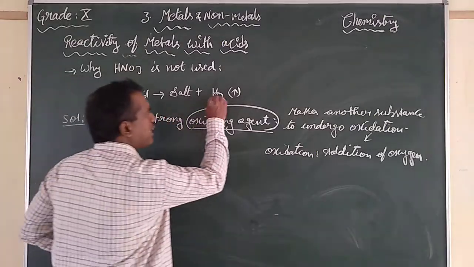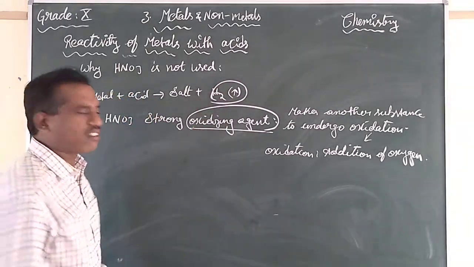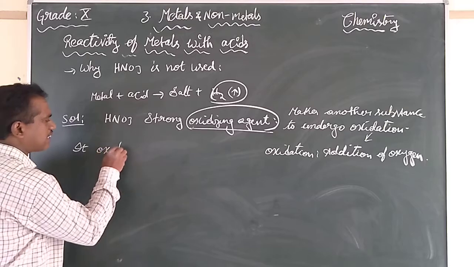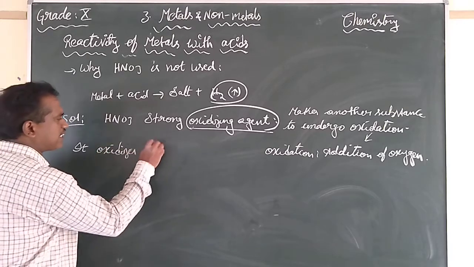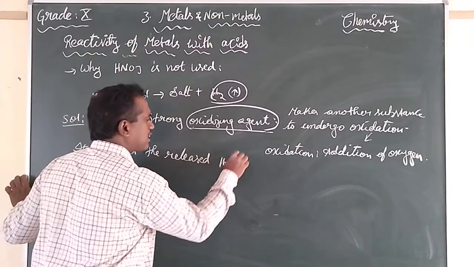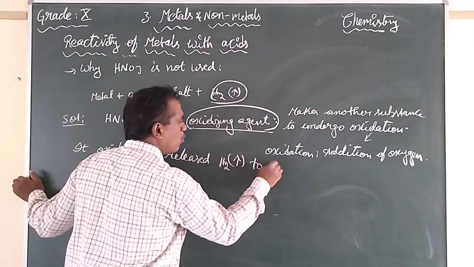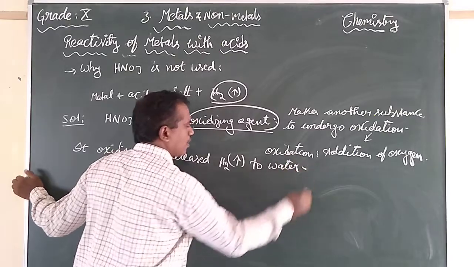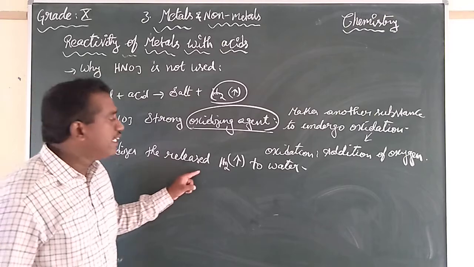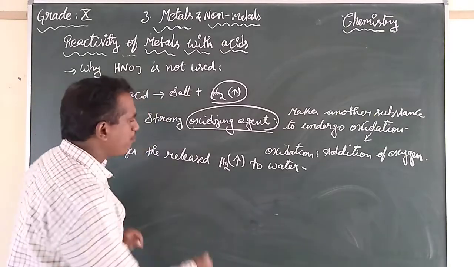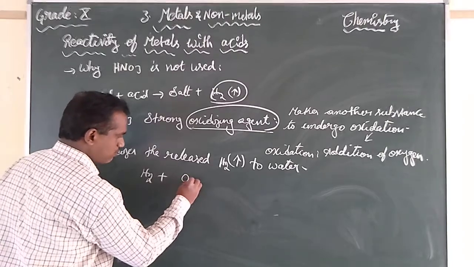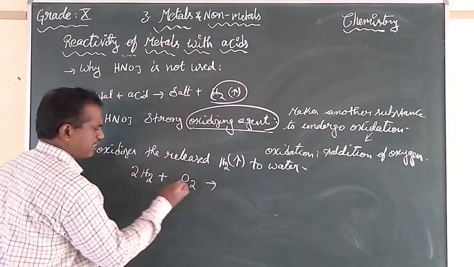It is making this hydrogen gas, it oxidizes the released hydrogen gas. H2 plus O2 for balancing.